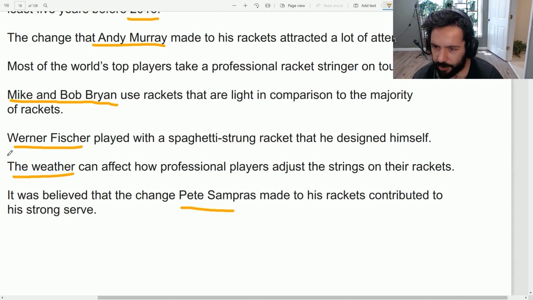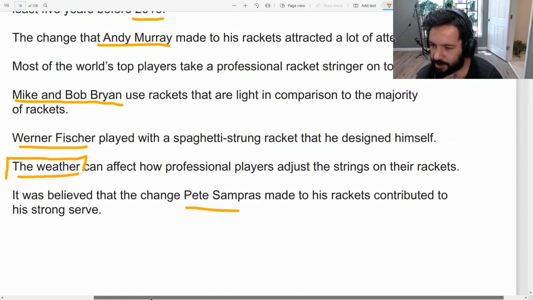The weather. Also, the weather is something that can be easily found, in my opinion, because the text is about tennis. It's not really about weather. So this seems like an out of place thing when you see it in the passage, because why are we talking about the weather? So as soon as we start talking about the weather, it's going to get your attention, and that's going to be number six.